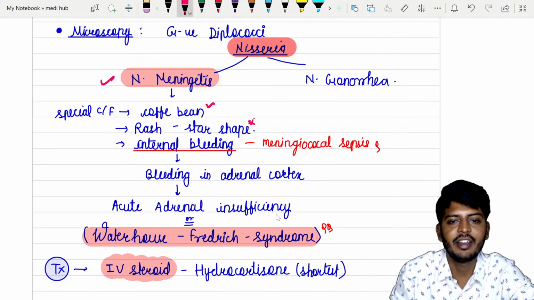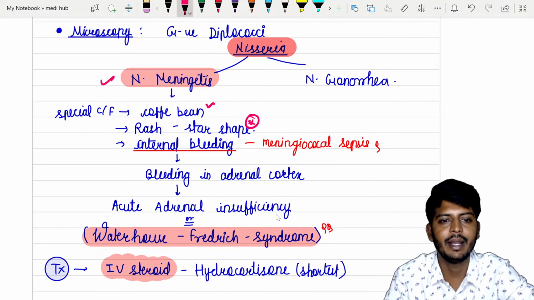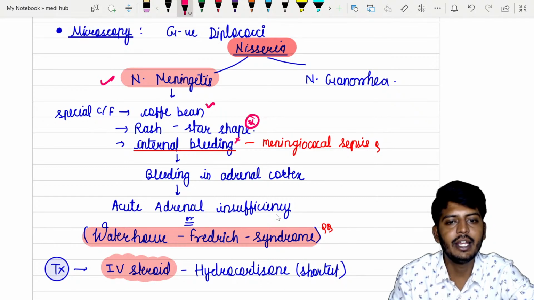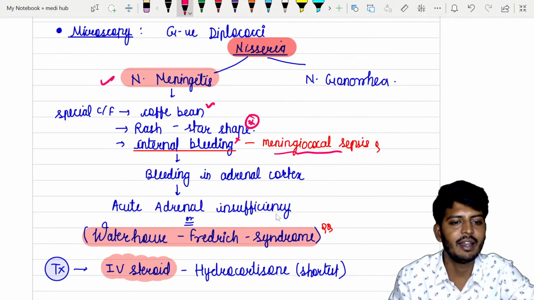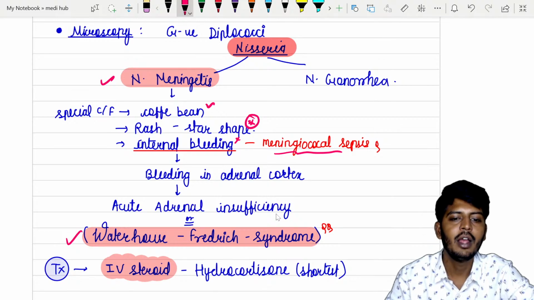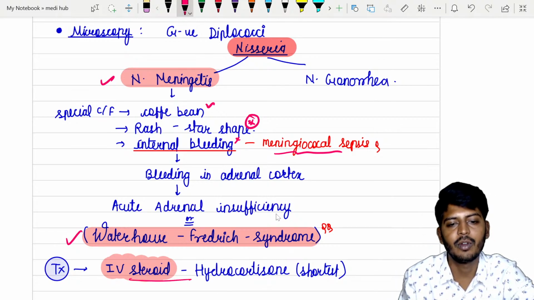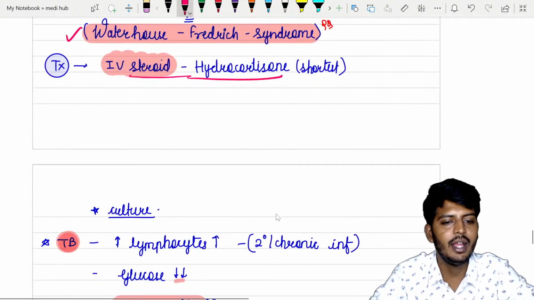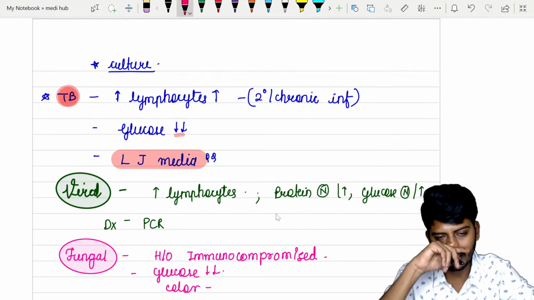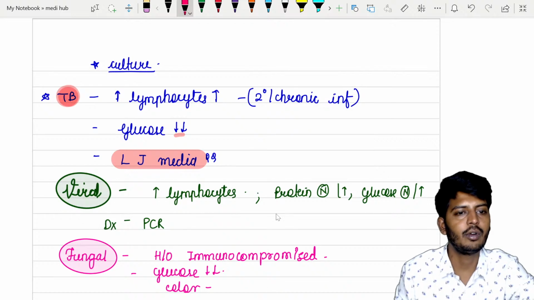It has a star-shaped rash, which I taught you in the medicine endocrine class. So star-shaped rash and internal bleeding due to meningococcal sepsis can end up in Waterhouse-Friderichsen syndrome. So treatment for Waterhouse-Friderichsen syndrome will be IV hydrocortisone. We can also go for a culture.